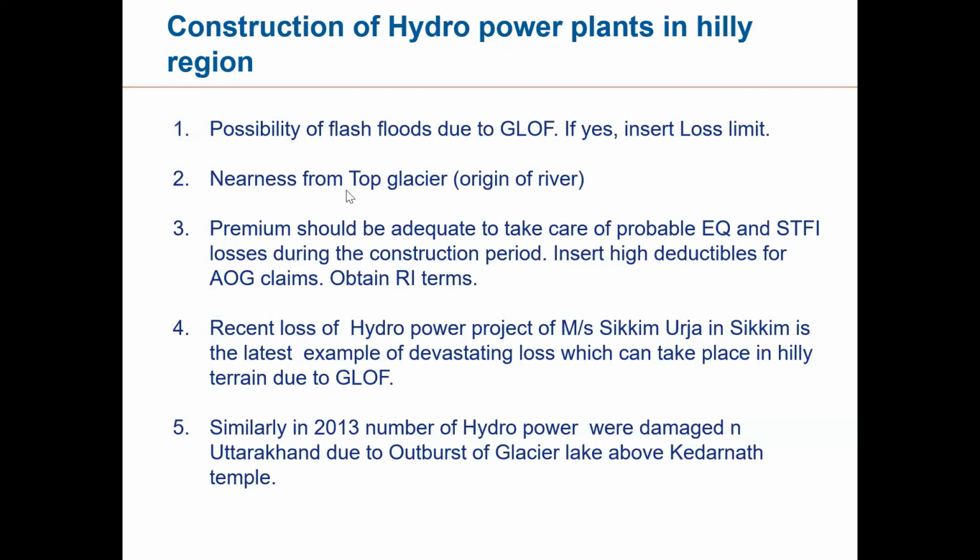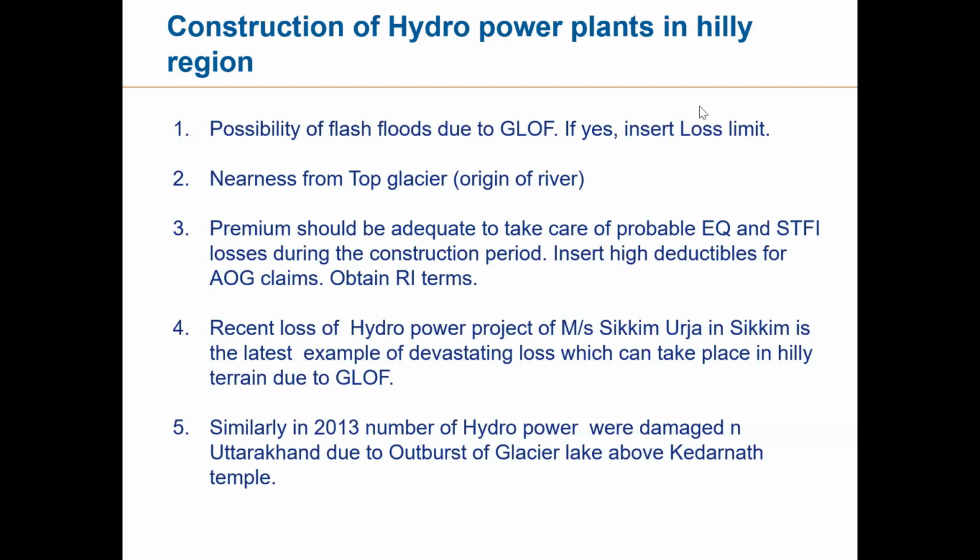Now, another consideration which you have to see is the location of your hydropower plant from the origin of the river, whether it is the first hydro, second hydro, third hydro. If the river is flowing from here to here, multiple hydropower plants are constructed on the route of this river.